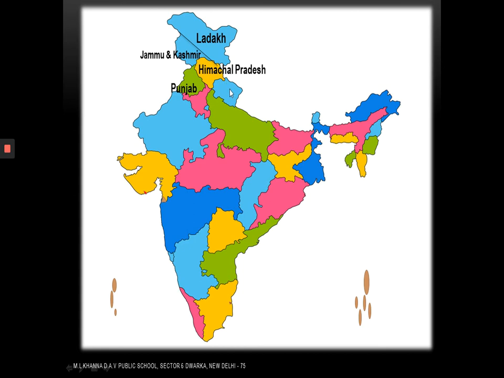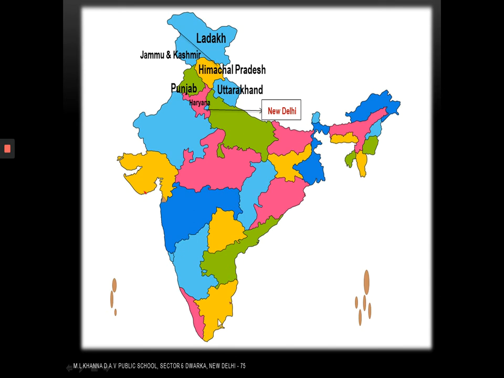Below Himachal Pradesh, there is a state named Uttarakhand. Below Punjab, we have Haryana. And can you see this small area? This is the capital of India, that is New Delhi. So we have covered the northern part of India. Now let us move to the southern part of India.